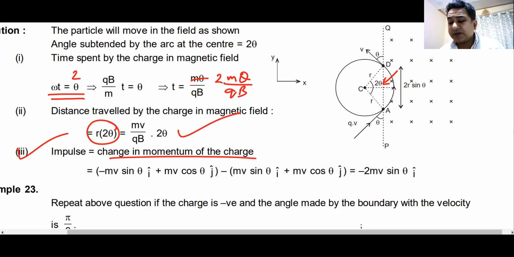What is the impulse? Impulse is the change in momentum. You find the initial momentum, you find the final momentum, and you get your answers. Yes or no? Do we understand this? Everyone got this?